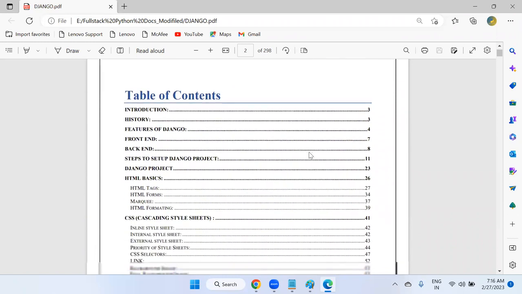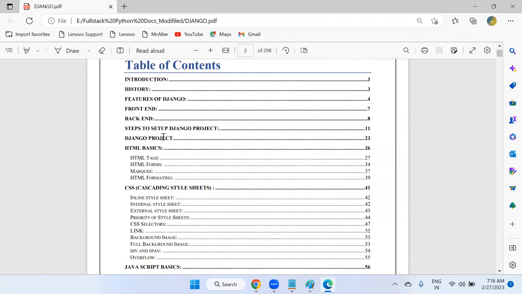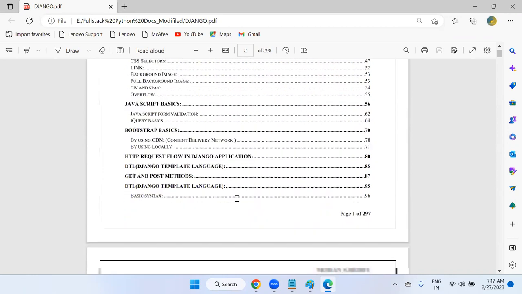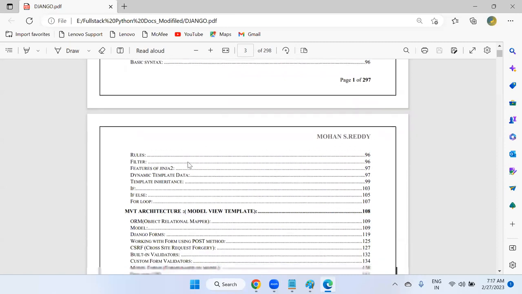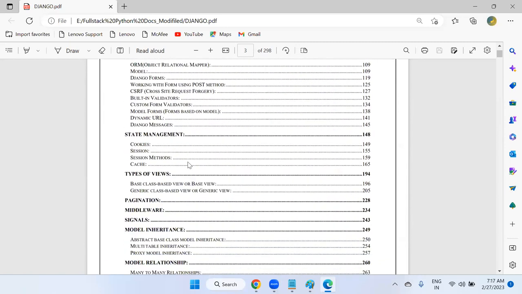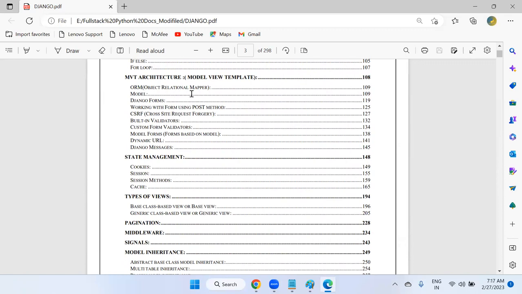Here is what I'm going to cover in Django: features of Django, front-end application, back-end application, steps to set up a Django project, HTML basics, CSS, JavaScript, Bootstrap, the HTTP request flow diagram in a Django application, Django Template Language (DTL), GET and POST methods, the MVT architecture (model, view, template), ORM (object relational mapper), state management techniques like cookies, sessions and cache mechanism.